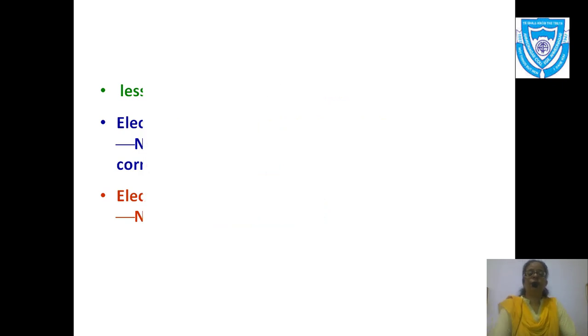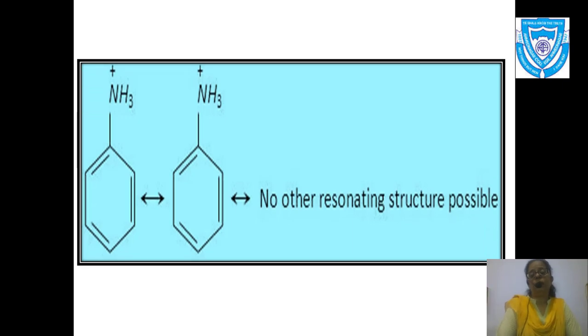Now let us take one more thing to be clear. If I have aniline and I show the reaction with water, you know that aniline is protonated by donating its lone pair to H plus, or by accepting H plus, and I have the formation of a protonated amine, that is NH3 plus.